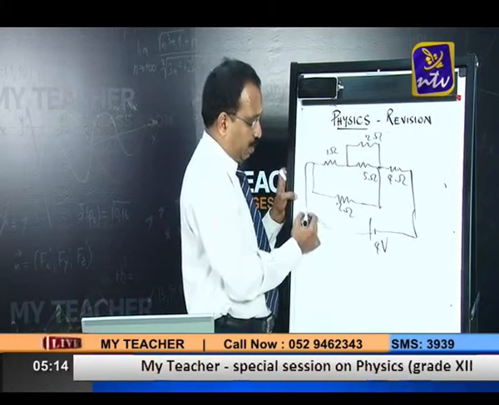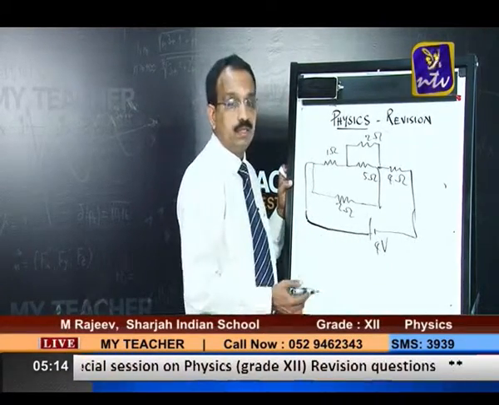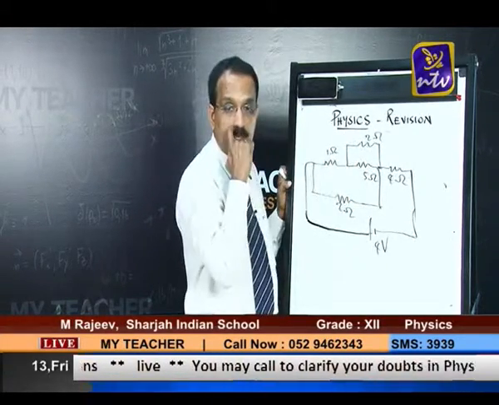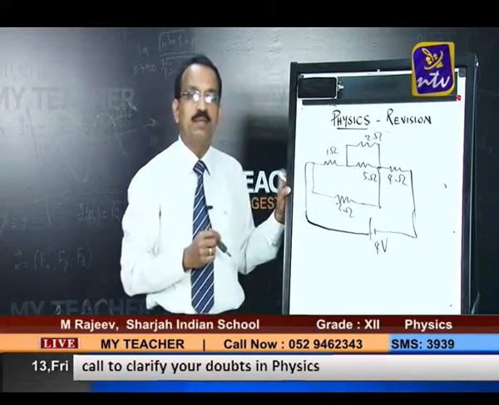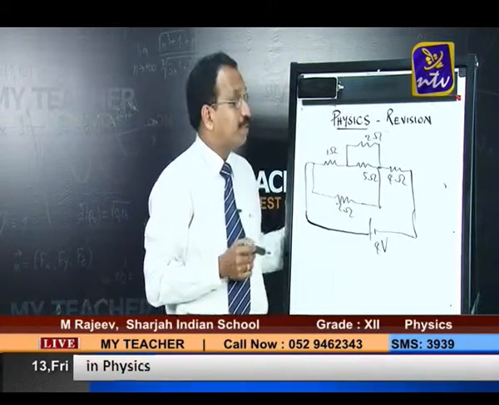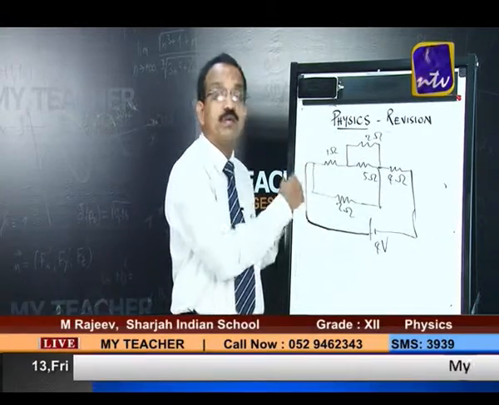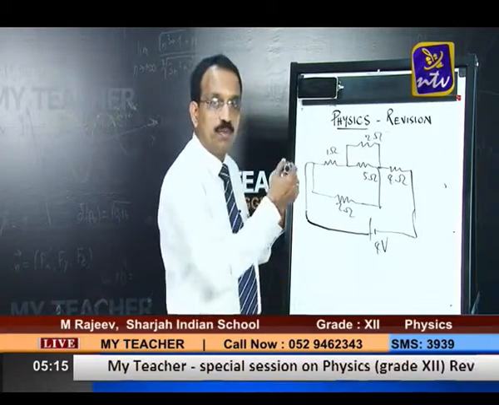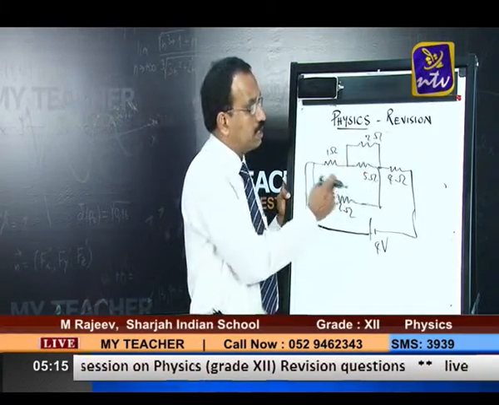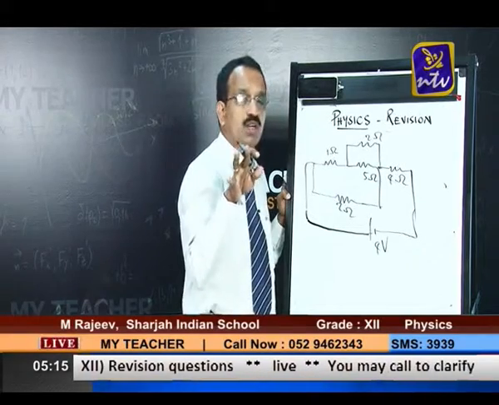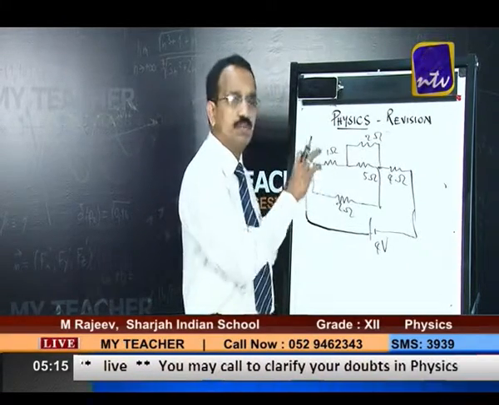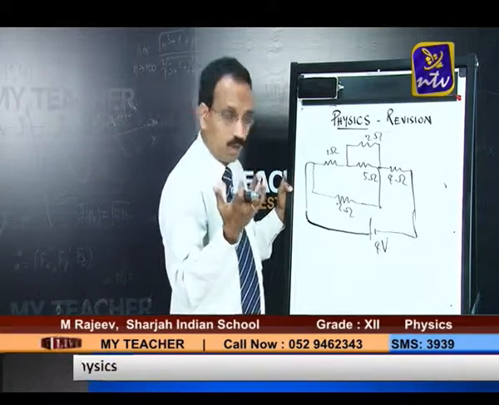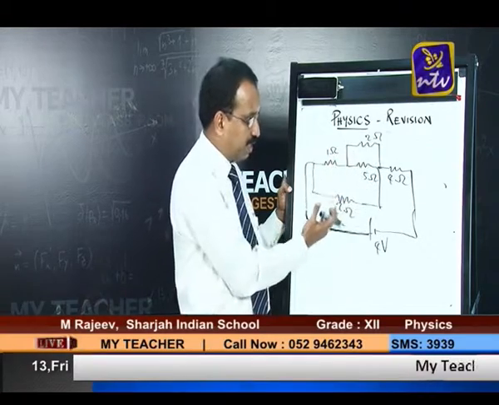So we can make out one thing. There are 5 resistors connected. I think you must be knowing about this concept. What you are going to find out is the current drawn from the battery in the given network. Whenever resistors of this sort come, you have to check whether you will be able to make out series parallel combinations or not. Is there any possibility of taking series or parallel?